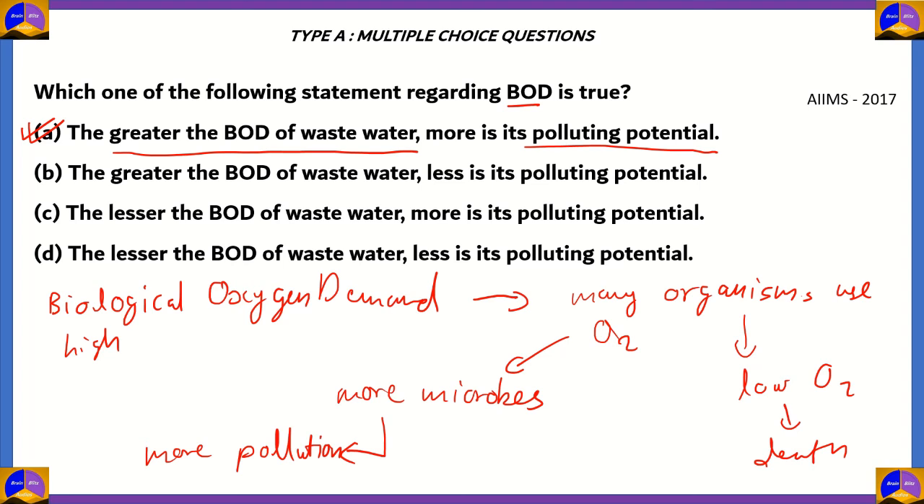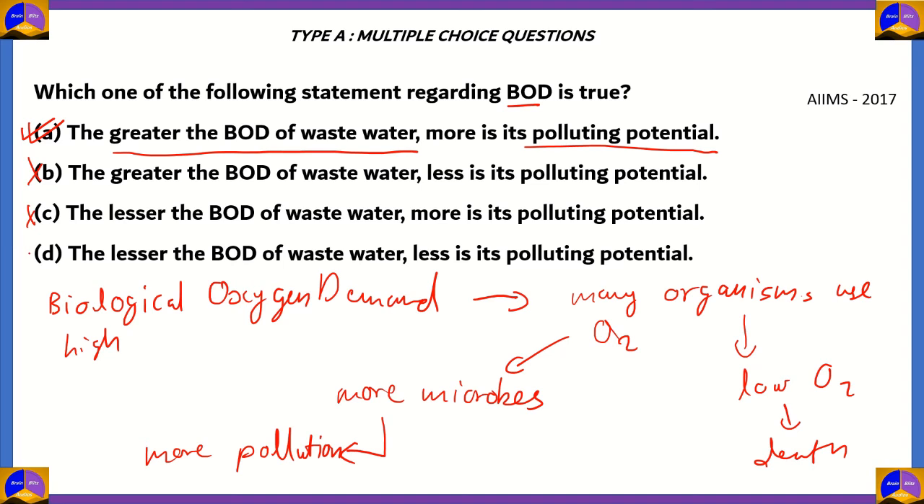Option B is incorrect because if you have higher BOD, you have more microbes, not less. And option C, lesser BOD, more is polluting potential, is once again incorrect. High BOD causes pollution. Now, what about option D? It says the lesser the BOD of wastewater, lesser is its polluting potential.